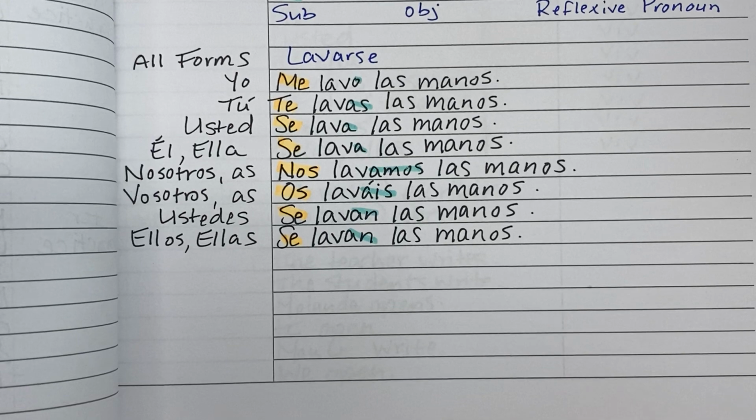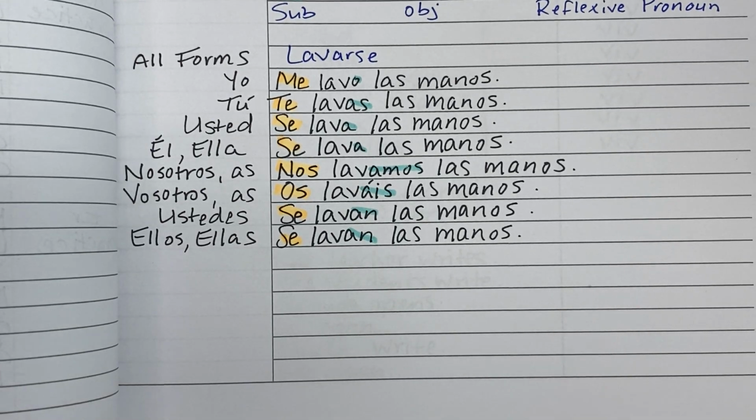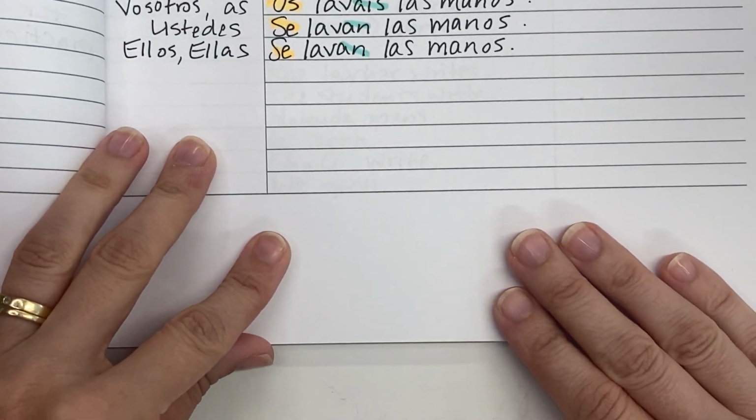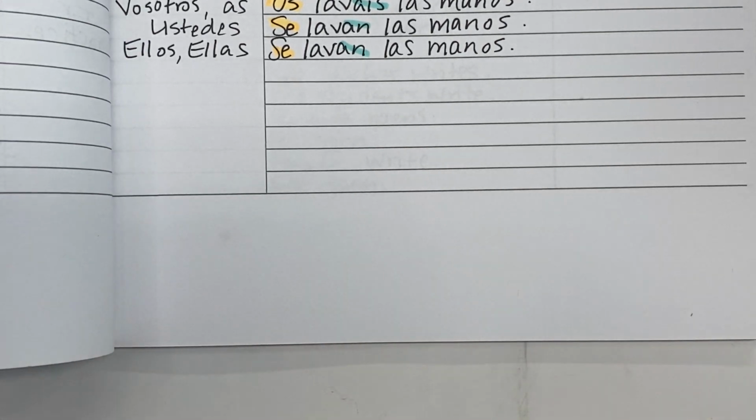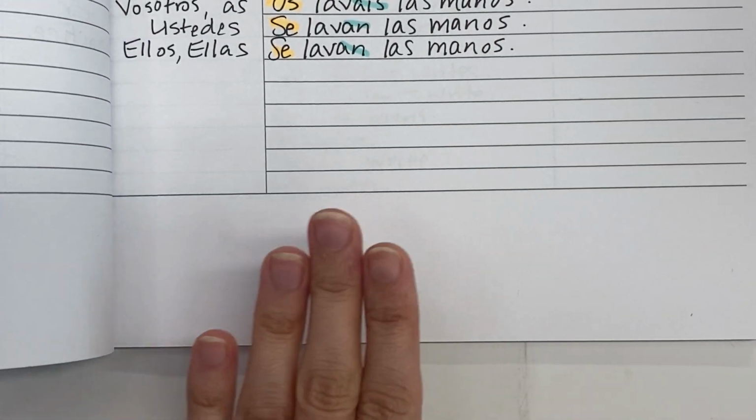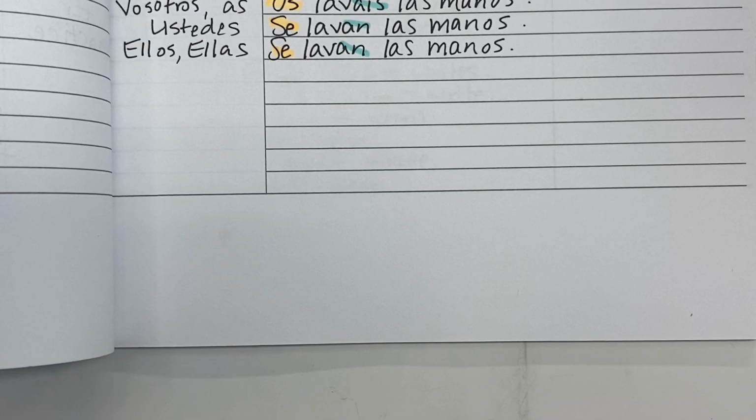Okay? So, in the space down here in your Cornell notes, write a summary of what you've just learned about the reflexive verb lavarse.